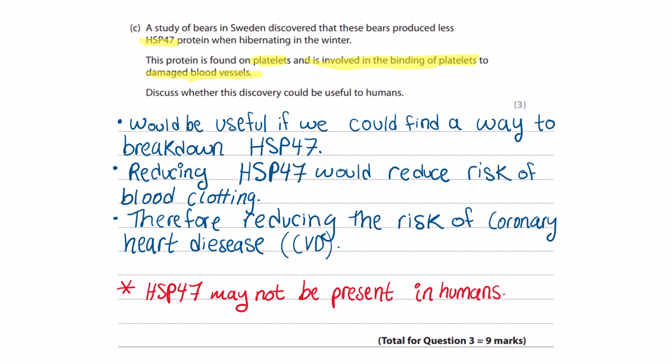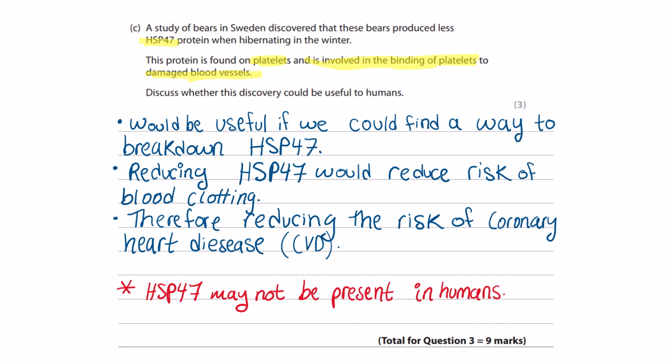Just don't panic. Okay, so this protein is found on platelets and is involved in the binding of platelets to damaged blood vessels. So now we understand that this protein is found on platelets, basically saying that this protein acts like a platelet and it basically makes a clot. So that's our basic understanding from the text. Discuss whether this discovery could be useful to humans.